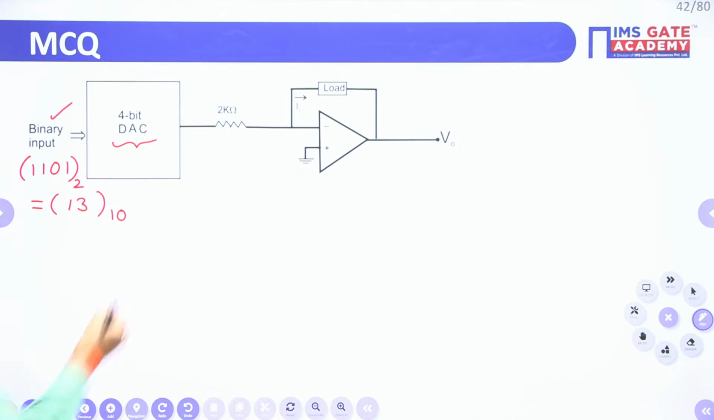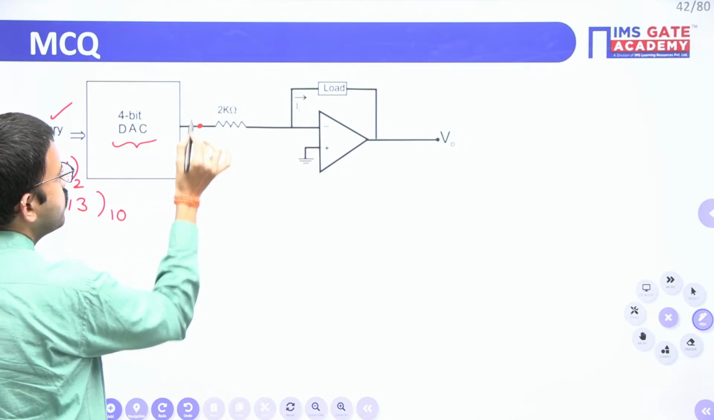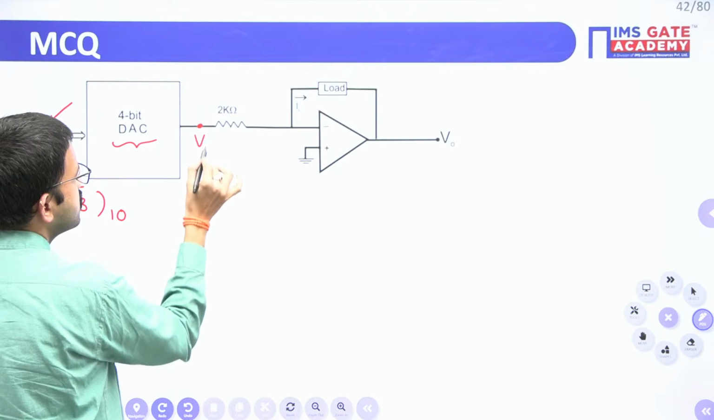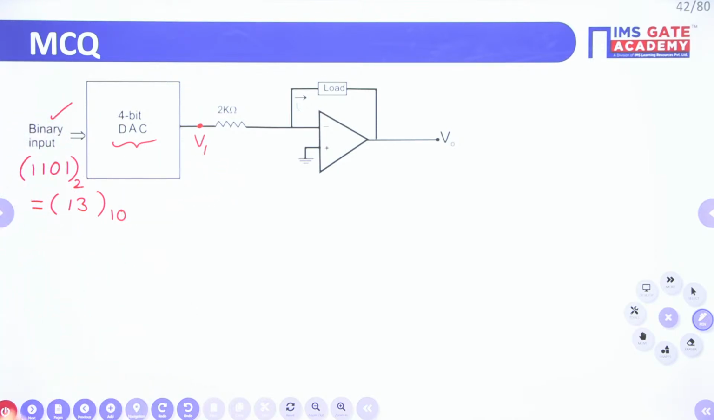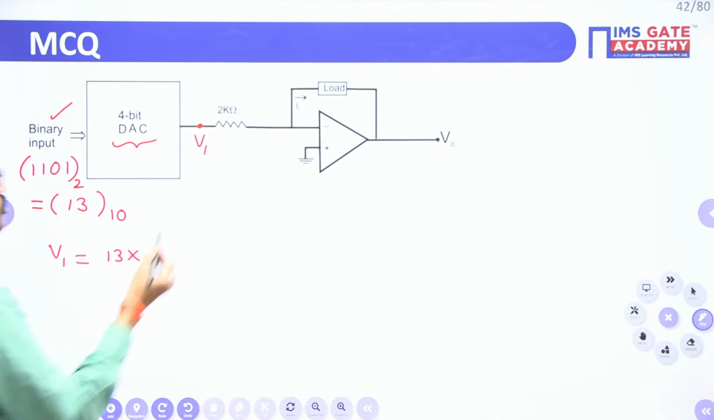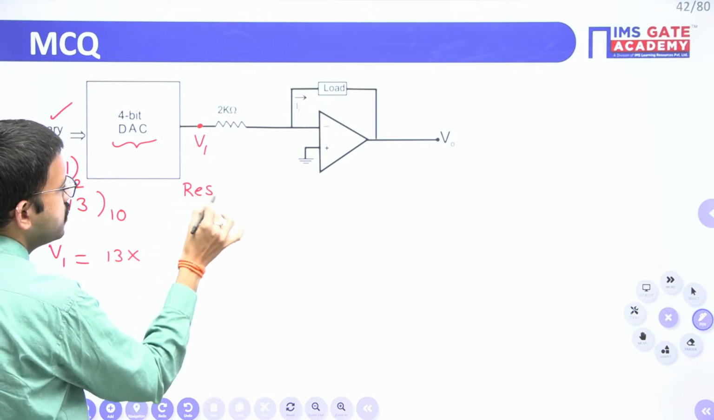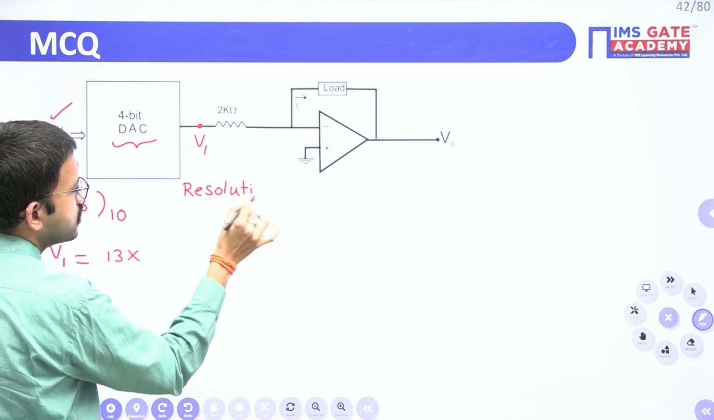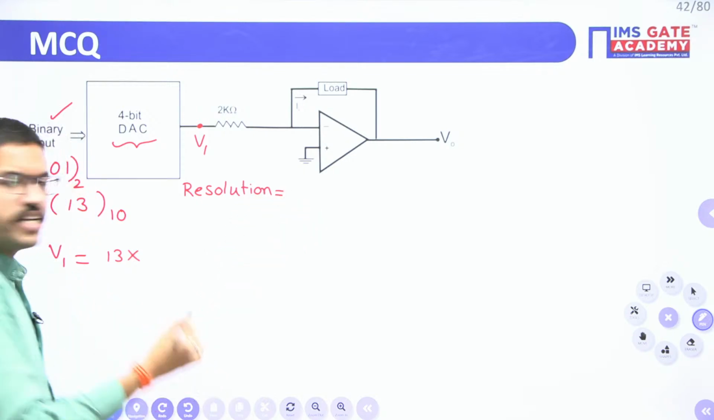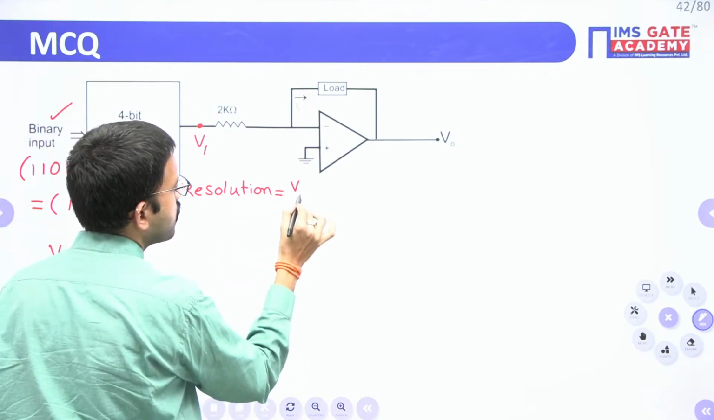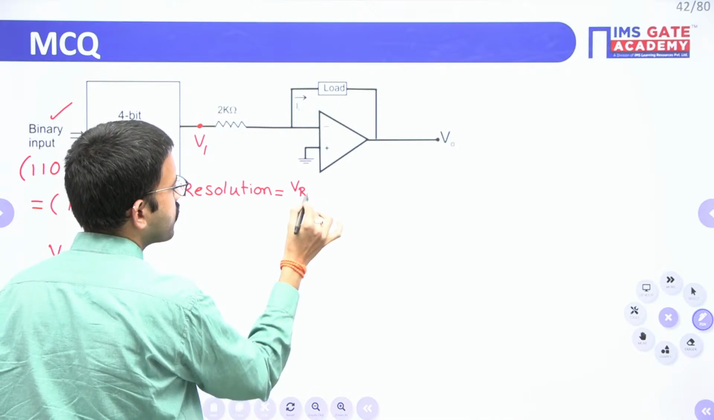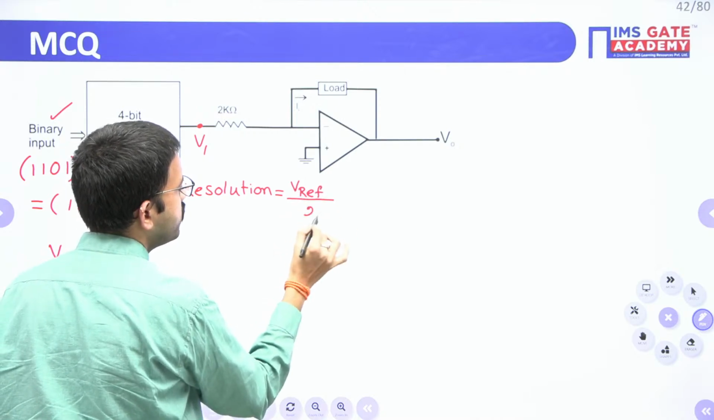So the output of this digital to analog converter, for the time being, I am considering it as, for example, V1. For a DAC, the analog output will be the decimal equivalent of the binary into the resolution. Resolution is nothing but the reference voltage or full scale voltage or maximum voltage, all are the same, divided by 2 power n.